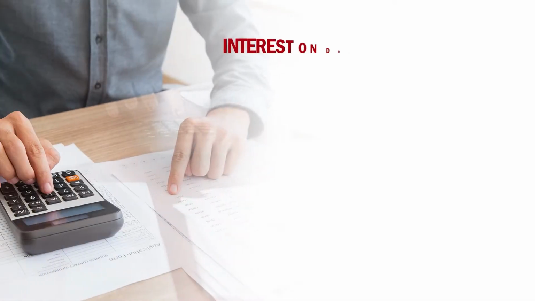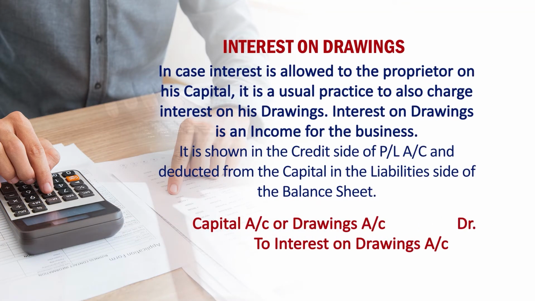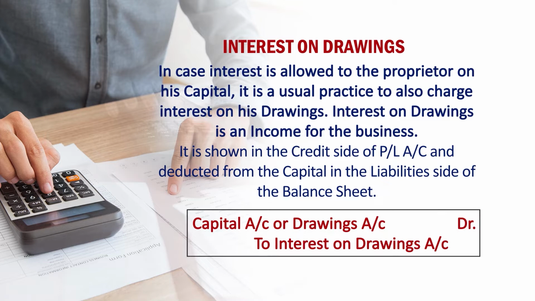Since this information is provided outside the trial balance as additional information, it will have an impact on the financial statements at a minimum of two places. First, interest on drawing, being an income for the business, is shown on the credit side of the profit and loss account.